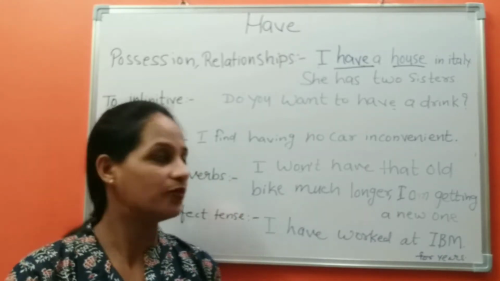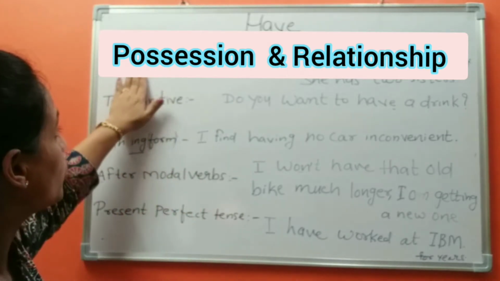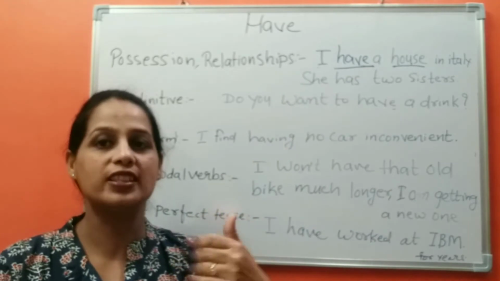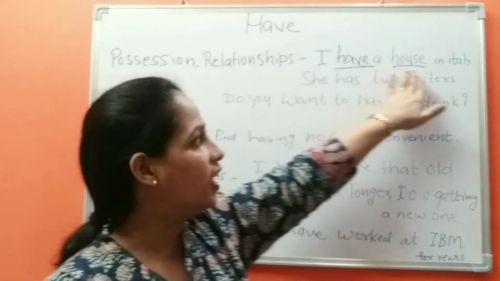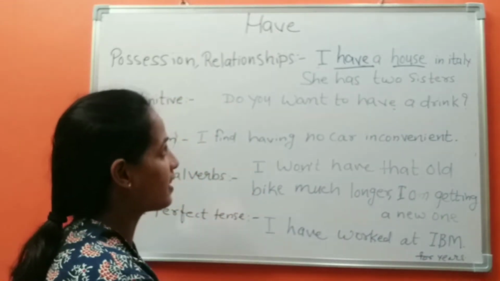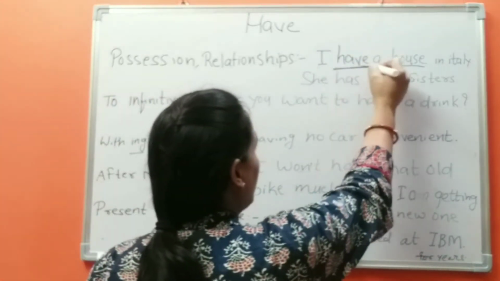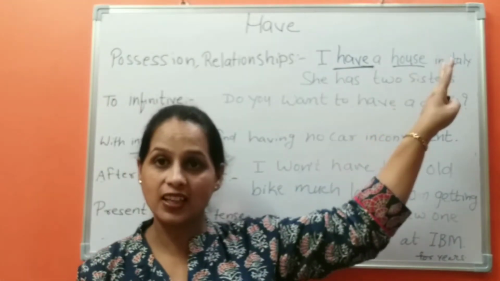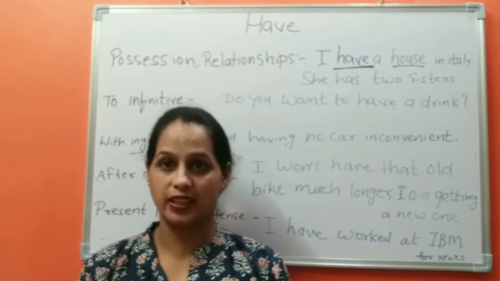Let's start. First, when we want to talk about some possession or relationships, we can use this word. I have a house in Italy. Here, in this example, I have some property in Italy and this house is in my name.